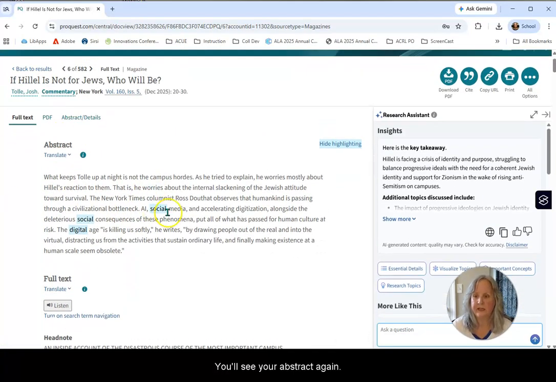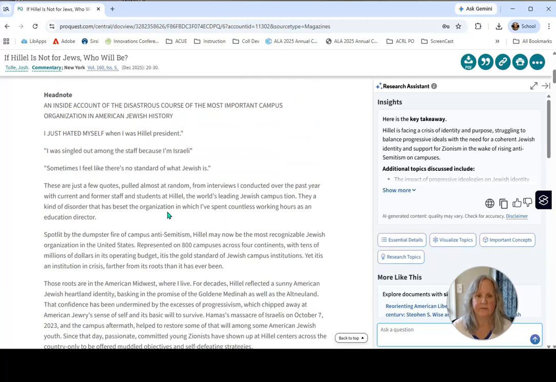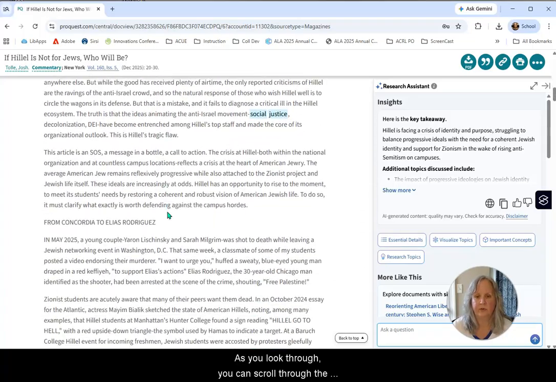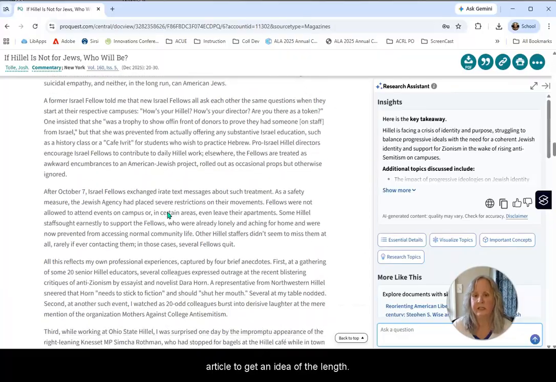You'll see your abstract again. So that's your preview for the article to give you an idea of what it's about. If you read that and it doesn't look like it's of interest to you, then you can move on to something else. As you look through, you can scroll through the article to get an idea of the length.